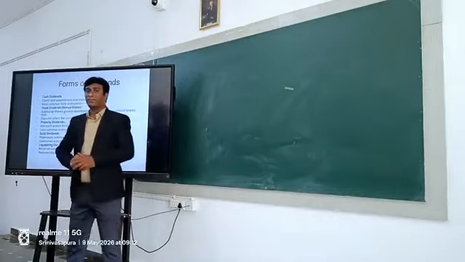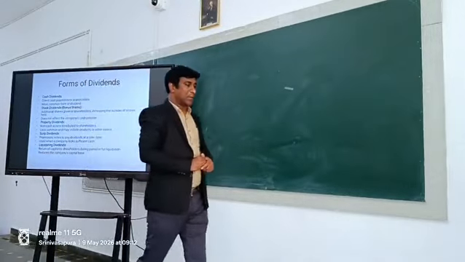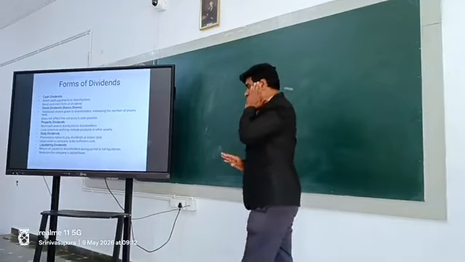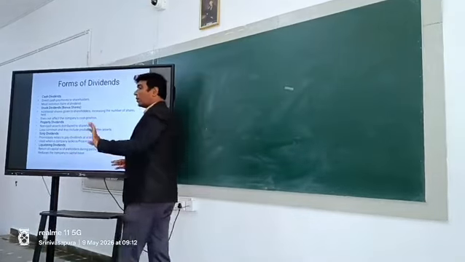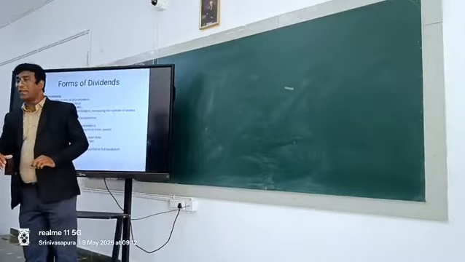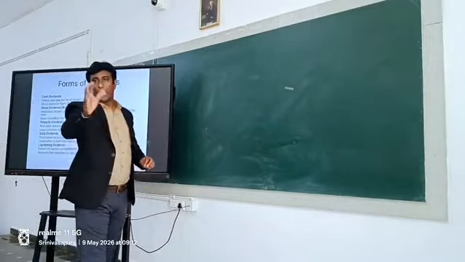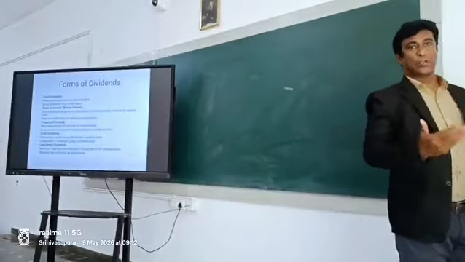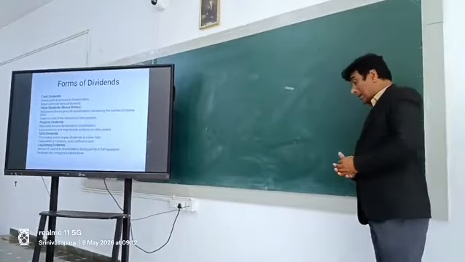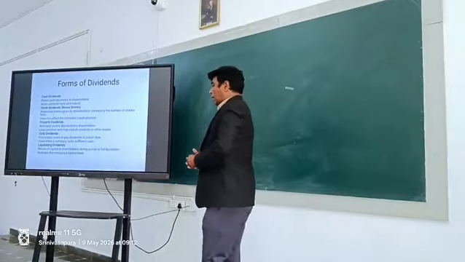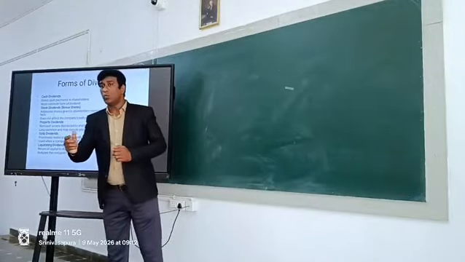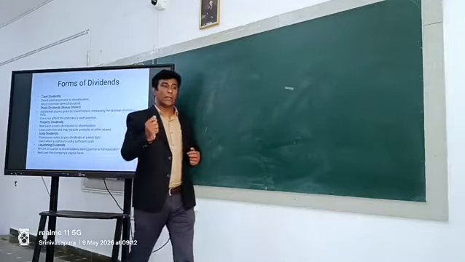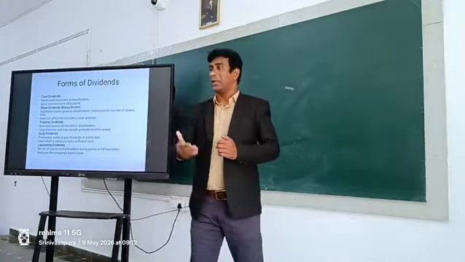Stock dividend. Stock dividend is nothing but the company is earning the amount, but they are not transferring the cash to your bank account. The company is giving you the dividend in the form of shares.